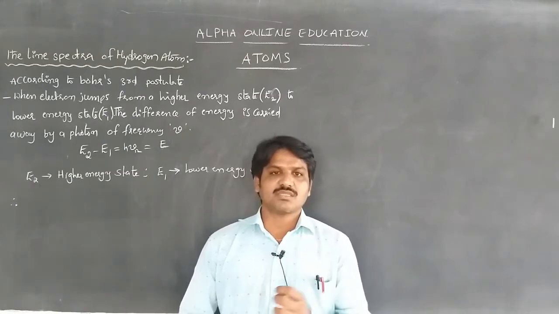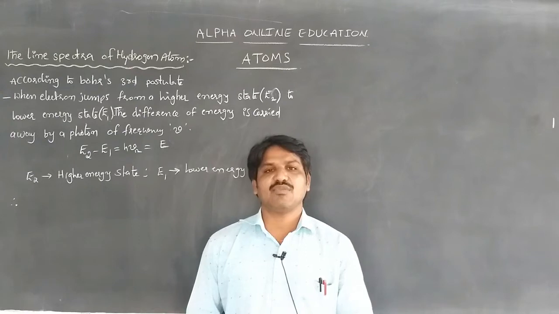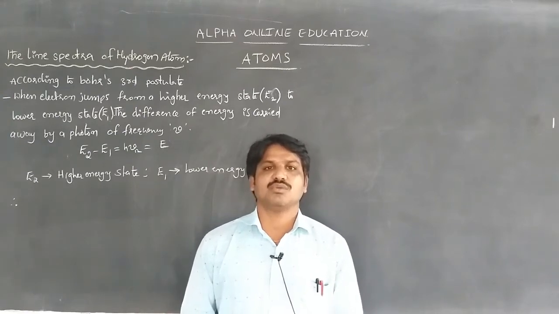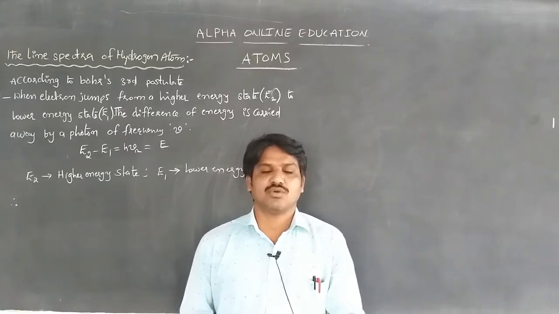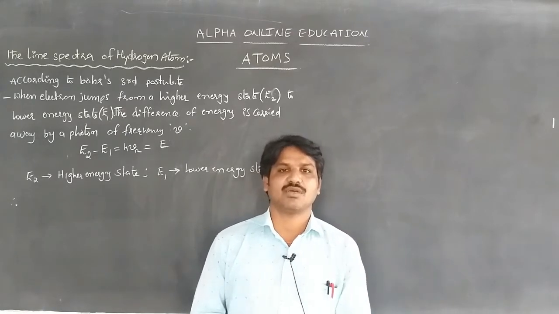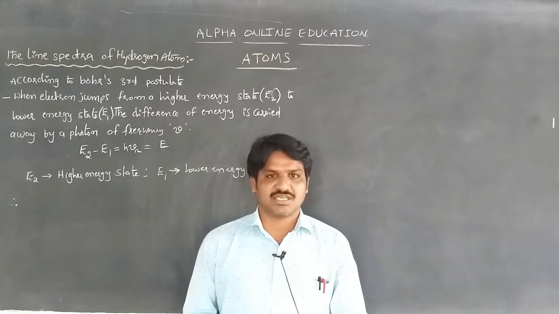The excitation energy means the minimum energy required for the electron to move from a low energy orbital to a higher energy orbital.